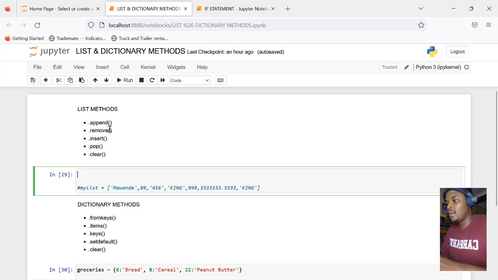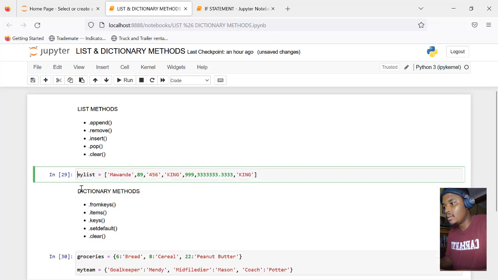Before we go into list methods, there is one thing I did want to explain. Sometimes I'll watch these videos and then come back and see that you could have misunderstood the way I explained something. With string methods, one of the things I did want to mention, oh, actually, I don't need to comment this out. I need this. I'll explain it here. You see, we've got a list here called my list. Remember, this list could be called anything. I could call it my list of stuff. Okay, my list is fine.